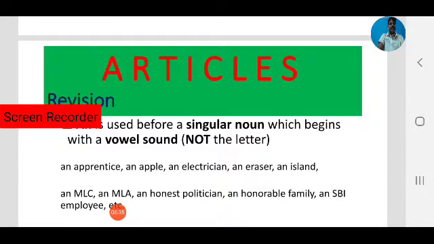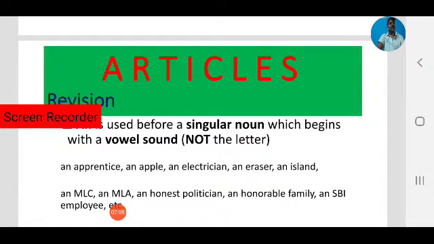Observe, all these sounds and letters are vowels. We focused only on sounds. For example, an MLC, an MLA, an honest politician, an honorable family, an SBI employee. Observe, all these words begin with consonant letters. First letter is a consonant: M, H in honorable, H, SBI, S.